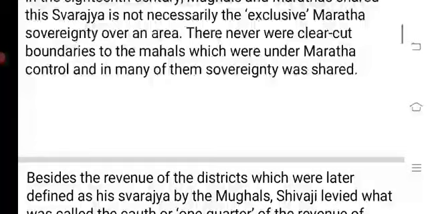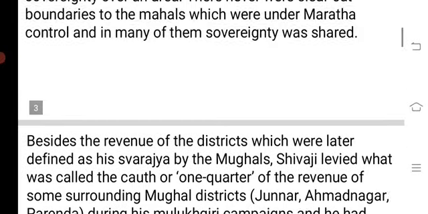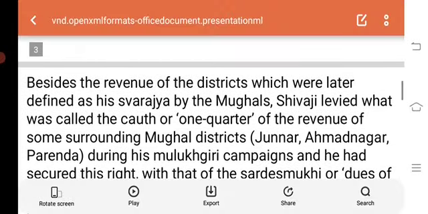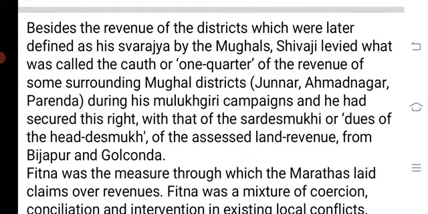There never were clear-cut boundaries to the mahals over which the Marathas had control or sovereignty. Even when the Marathas were often given the right to collect chauth and sardeshmukhi, these mahals were never clearly identified. The places from where the Marathas were allowed to collect taxes or execute some kind of authority were never clear.